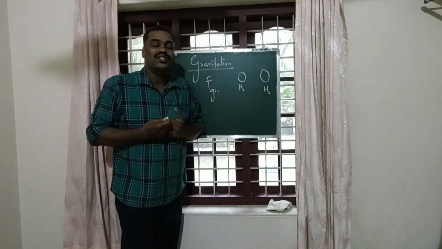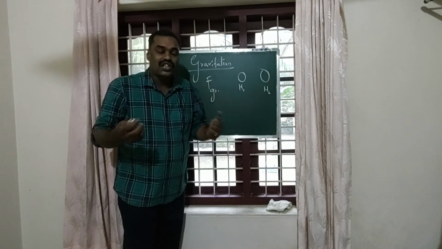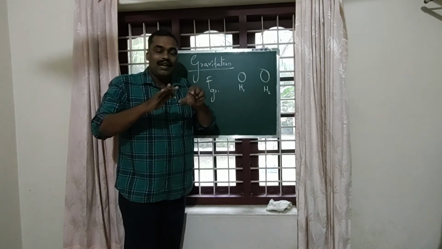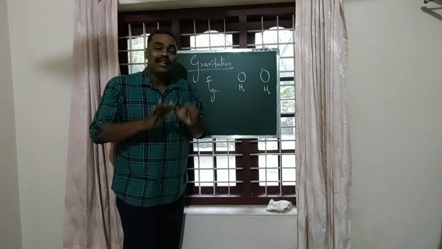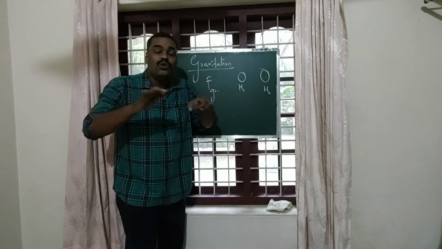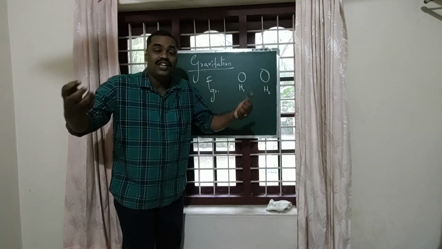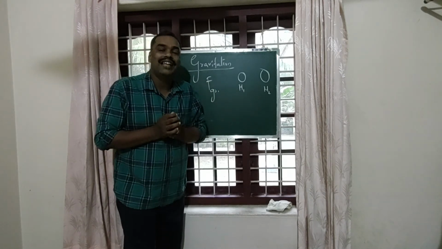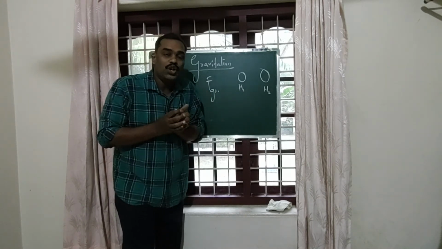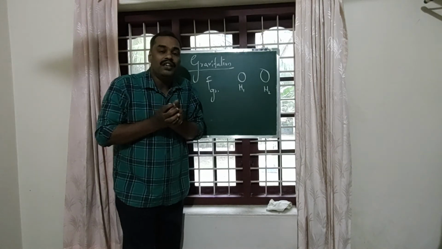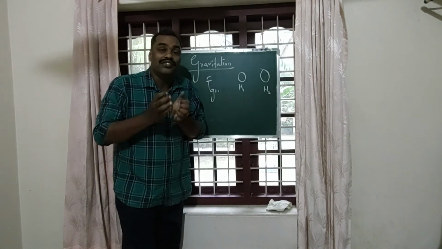This force of attraction is known as the force of gravitation. There can be any objects. The farther the objects, the lesser the attraction. The closer the objects, the stronger the attraction, the force.